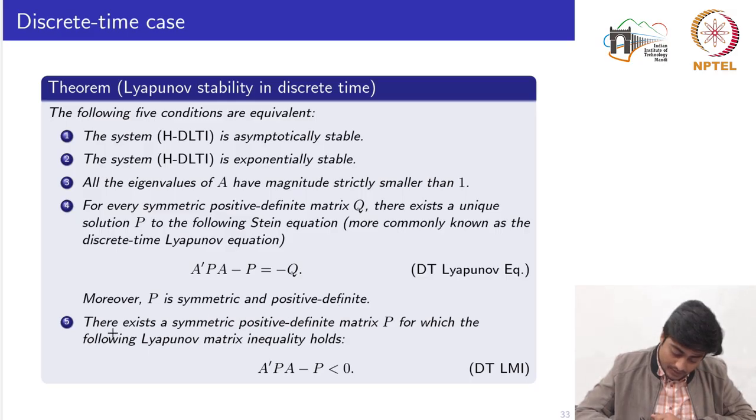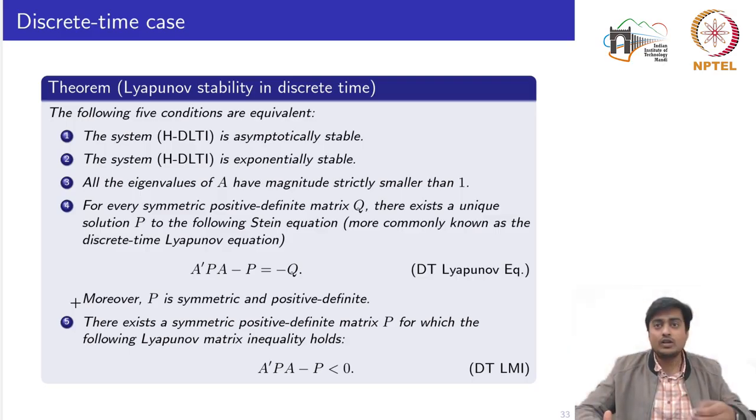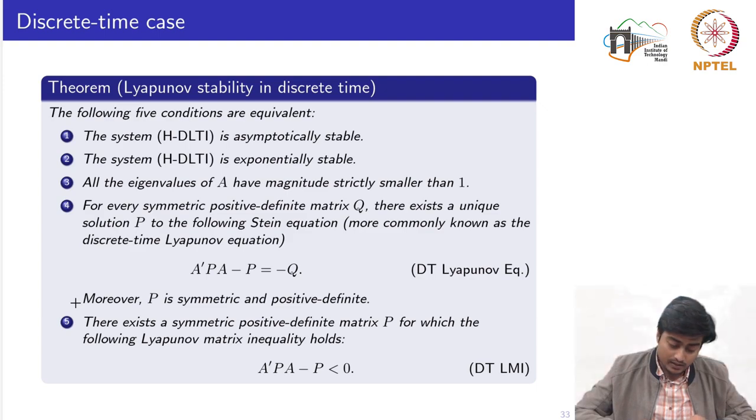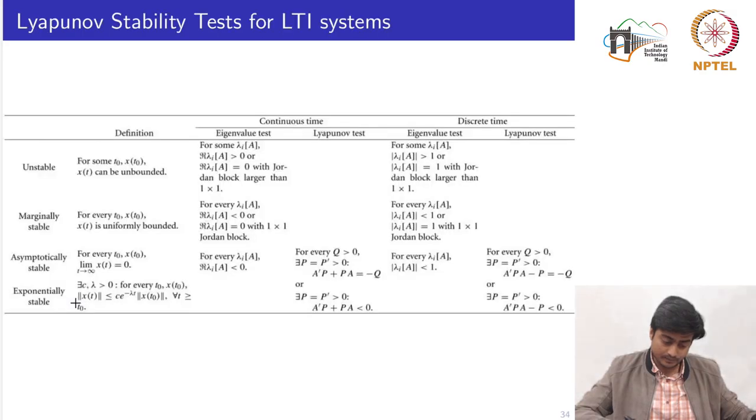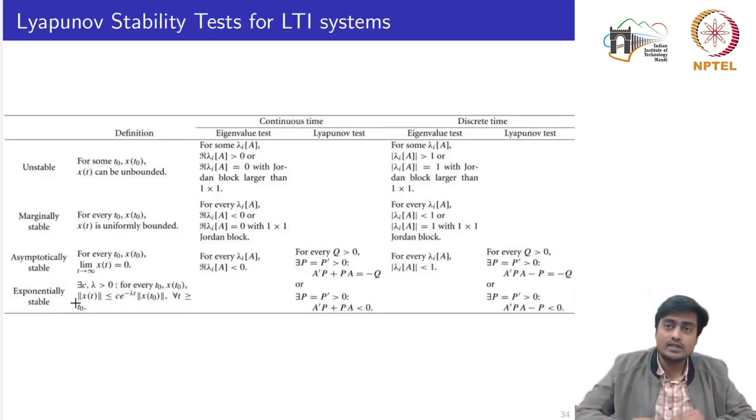And again it is equivalent to saying that there exists a symmetric positive definite matrix P for which the following Lyapunov matrix inequality holds. So the change here is in the Lyapunov equation, basically in the fourth and fifth statements, with respect to the continuous time system. Otherwise the first three statements remain the same as we had seen there. So again you could do the proof of this theorem in accordance with what we had done for the continuous time system.